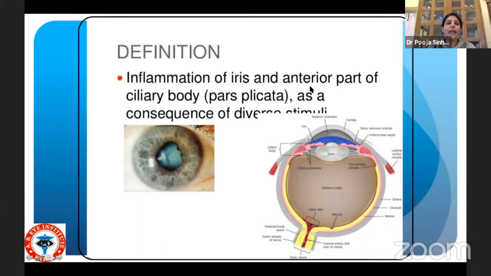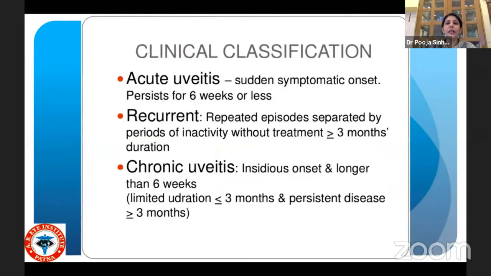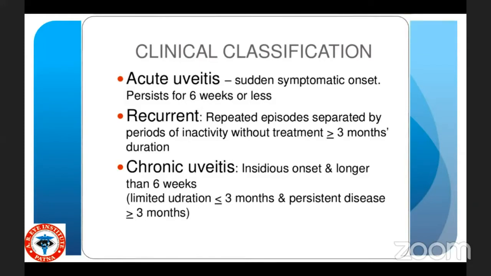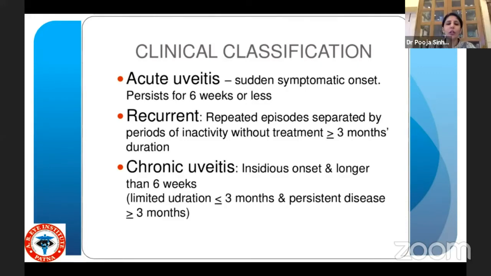So by definition, anterior uveitis is inflammation of the iris and the anterior part of the ciliary body, that is the pars plicata, as a consequence of diverse stimuli. If we clinically classify this, it is acute uveitis, which is sudden and symptomatic in onset, it persists for 6 weeks or less. Recurrent, when there are repeated episodes, greater or less than equal to 3 months. Or chronic uveitis, where there's insidious onset and longer duration than 6 weeks.